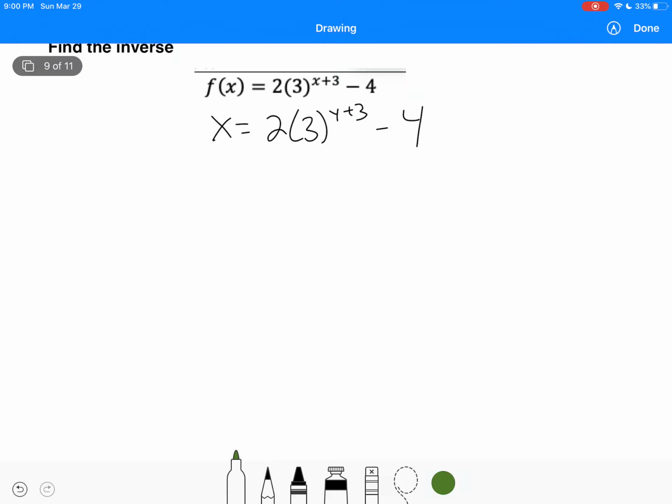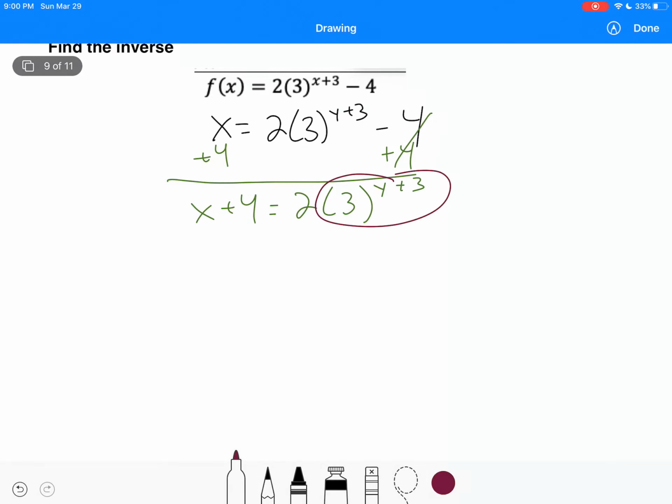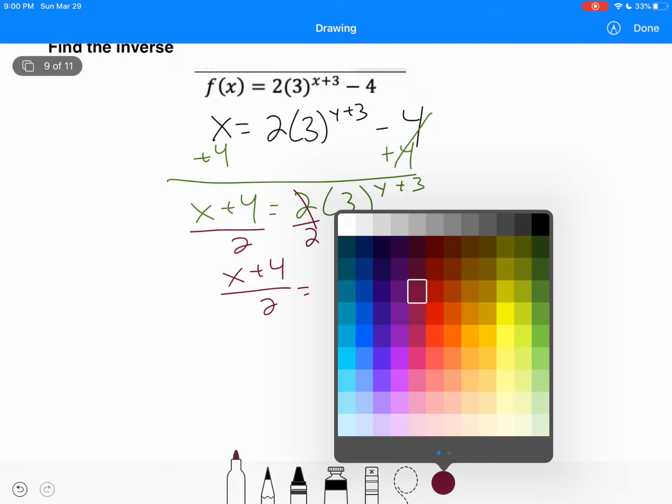So now we're going to solve for y, right? In order to solve for y, now we need to get this by itself. So we need to move the 2 and we need to move the 4. Let's move the 4 first. Be x plus 4 equals 2 times 3 to the power of (y plus 3). Now, do we have this exponent by itself? No, we still have to get rid of the 2. So we need to divide by 2. It's going to be (x plus 4) over 2 equals 3 to the power of (y plus 3).